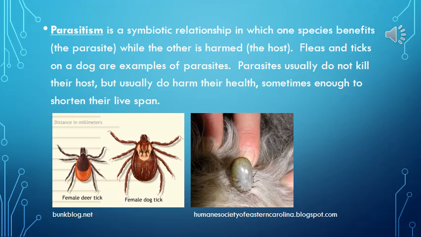Parasitism is a symbiotic relationship in which one species benefits, the parasite, while the other is harmed, the host. Fleas and ticks on a dog are examples of parasites. Parasites usually do not kill their host, but usually do harm their health, sometimes enough to shorten their lifespan.